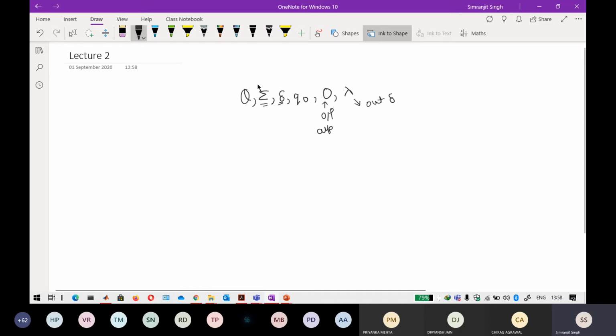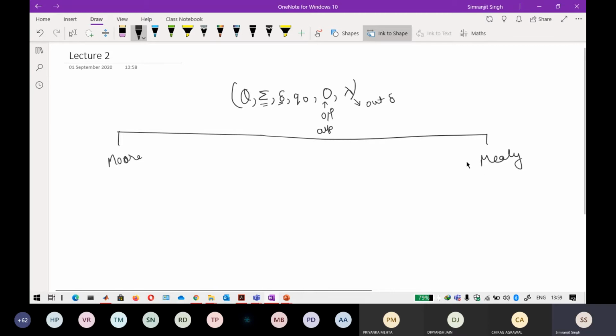Both of these are very similar in the context of a Moore machine and a Mealy machine. Moore and Mealy machines both contain these things. The only difference is that the transition function of O is different. Here it is written like this: the lambda, the transition function of output, Q goes to delta.